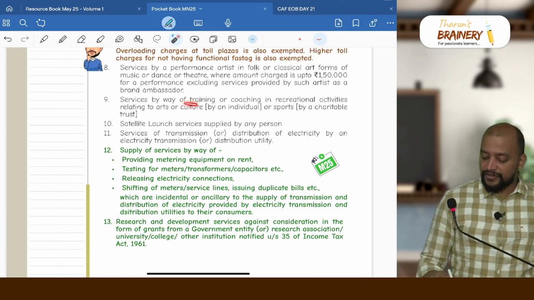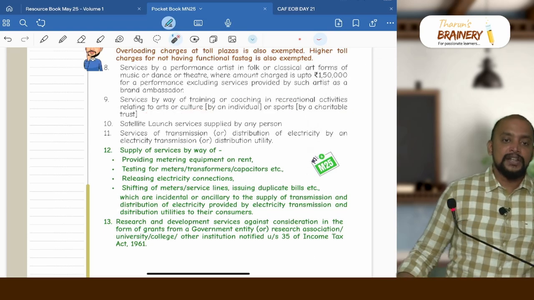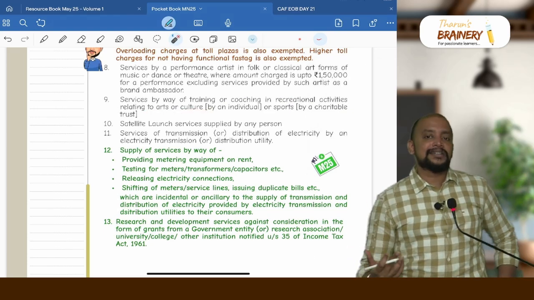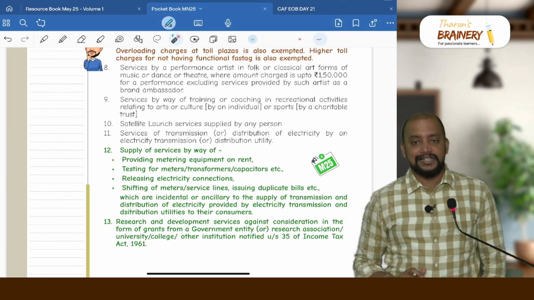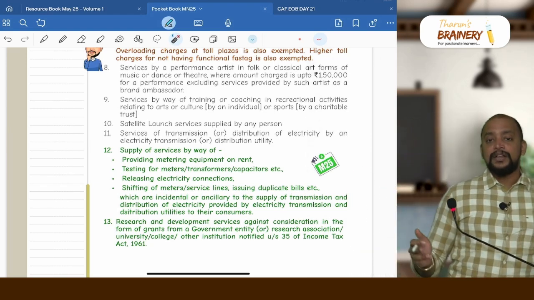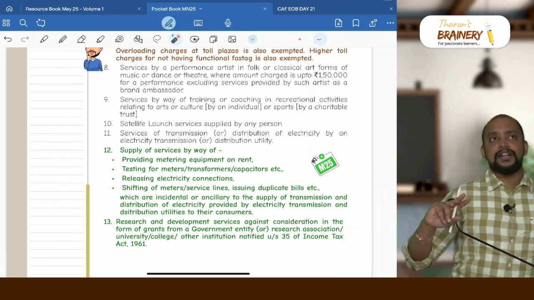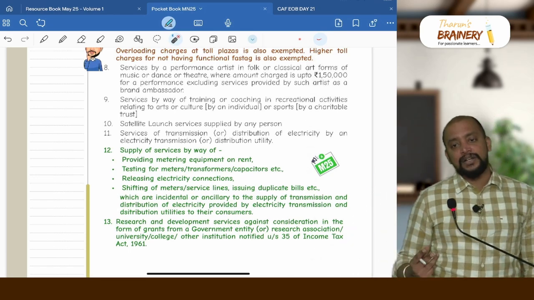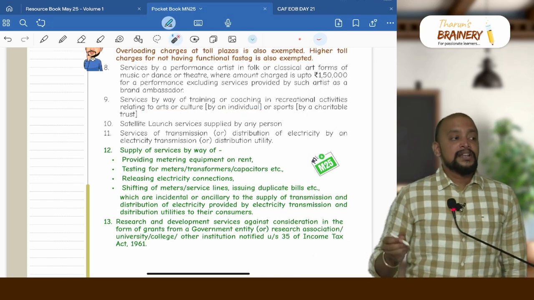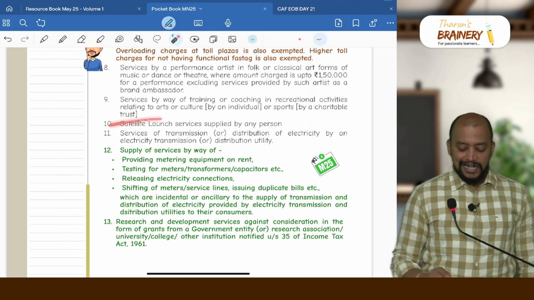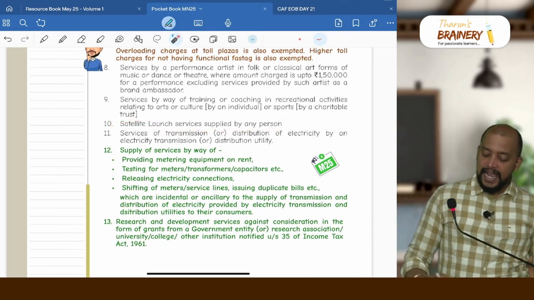Then service by way of training or coaching in recreational activities relating to arts or culture. So they are providing training in arts, that can be martial arts, dance, music classes and painting classes, etc., arts or culture. But this arts or culture should be by an individual. Suppose if there is a Bharatanatyam dance school by a partnership firm, taxable. If it is by an individual, then only it will be exempted. So arts or culture by an individual. Suppose if it is sports, by a charitable trust. Then satellite launch services supplied by any person.